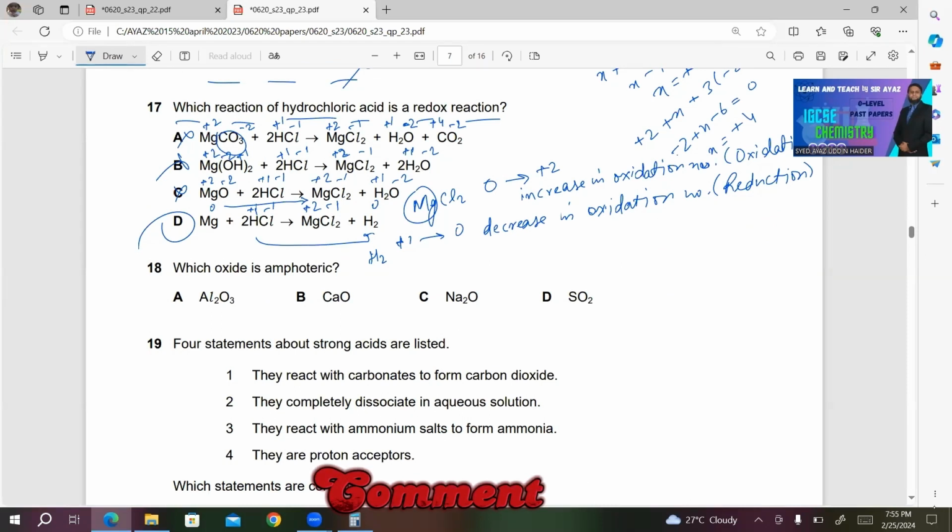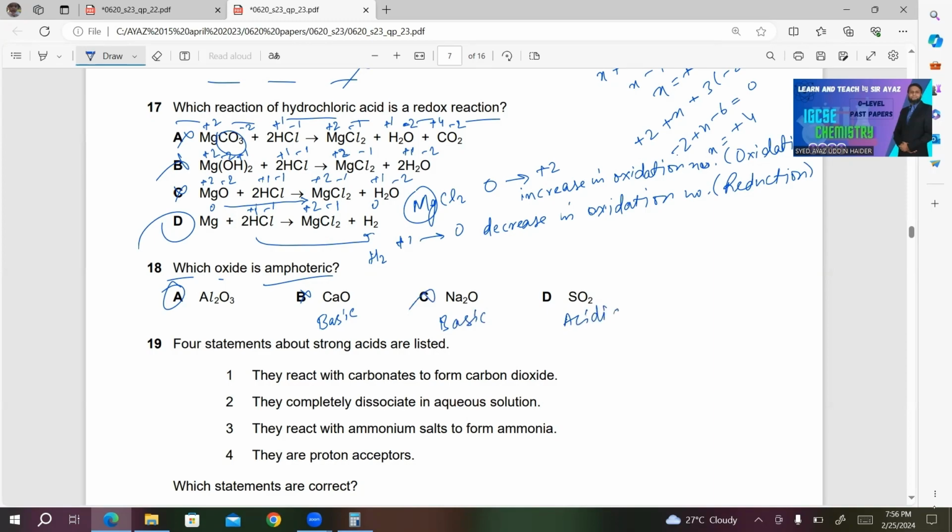Number 18, which oxide is amphoteric? This is very easy. A must be the right answer. Al2O3 is amphoteric. CaO is basic, so this is incorrect. C, again basic oxide. It's also incorrect. D, this is acidic oxide. So this is also incorrect.